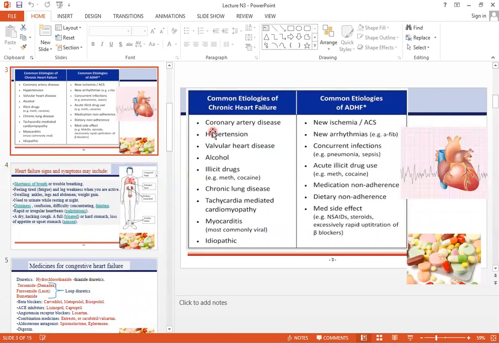Then we talk about common etiologies of chronic heart failure. There is coronary artery disease, hypertension, chronic lung diseases, tachycardia-mediated cardiomyopathy, and myocarditis. And the last one is idiopathic. Then we have common etiologies of acute decompensated heart failure, which are new ischemia, new arrhythmias, concurrent infections, acute illicit drug use, for example meth and cocaine, medication non-adherence, dietary non-adherence, and medication side effects.